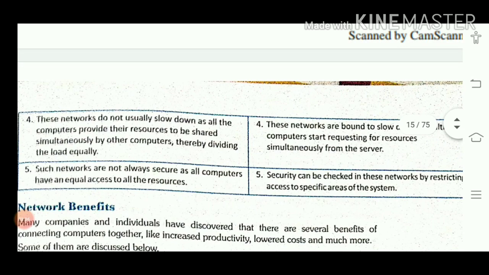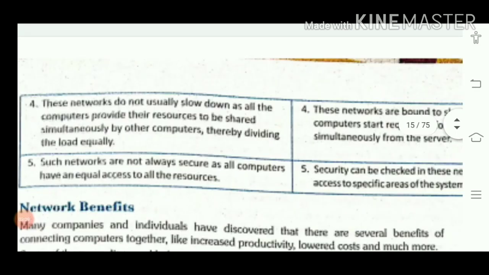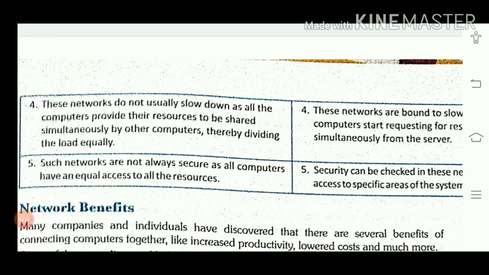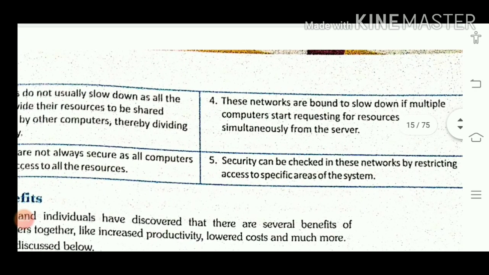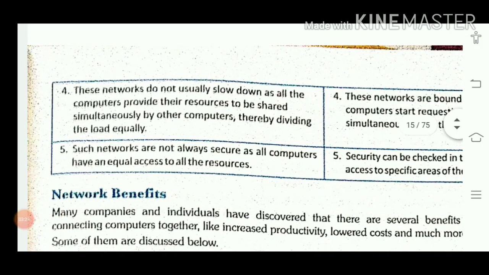In peer to peer architecture, all the nodes are allowed to share the data. While in client server, if multiple computers are requesting, then the speed of the server is a little bit slow. But in peer to peer, every node is equally independent, so there is no speed problem.